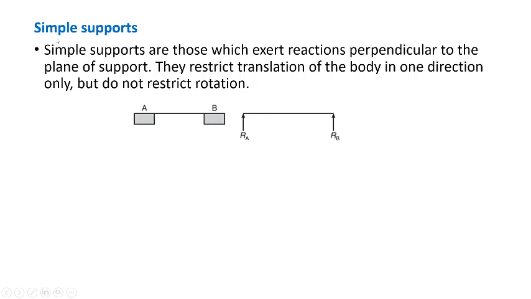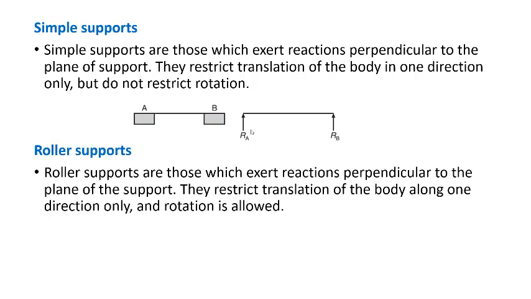So when you consider a simply supported beam, it has a reaction in one direction, which is vertically upward. At A there is one reaction, at B one reaction, because the beam is supported on two supports. So that is your simply supported reaction, and it will have one reaction. You should know this because during numerical problems, this will help you to define the number of reactions in the given problem.